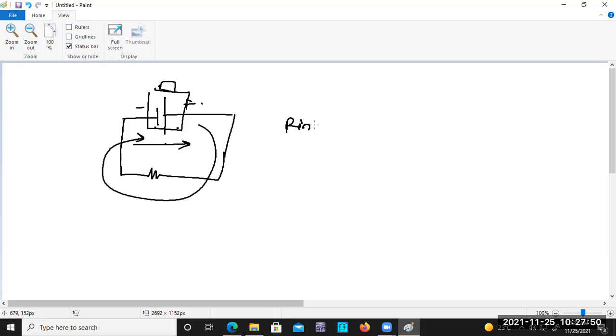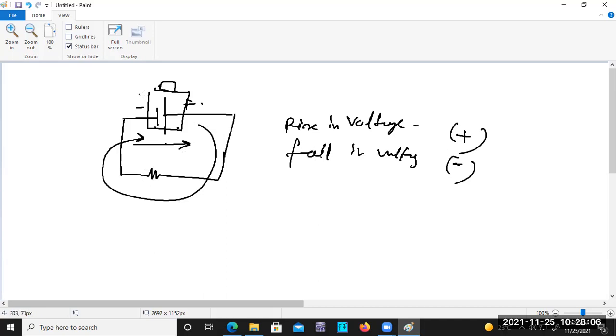So rise in voltage is treated as plus, and fall in voltage is treated as a negative sign. So if you put this as positive, then you have to consider this R as negative. Okay, because you have to write down the equation for the mesh and the loop analysis. So guys, up to this I end this, because the next class will be started.